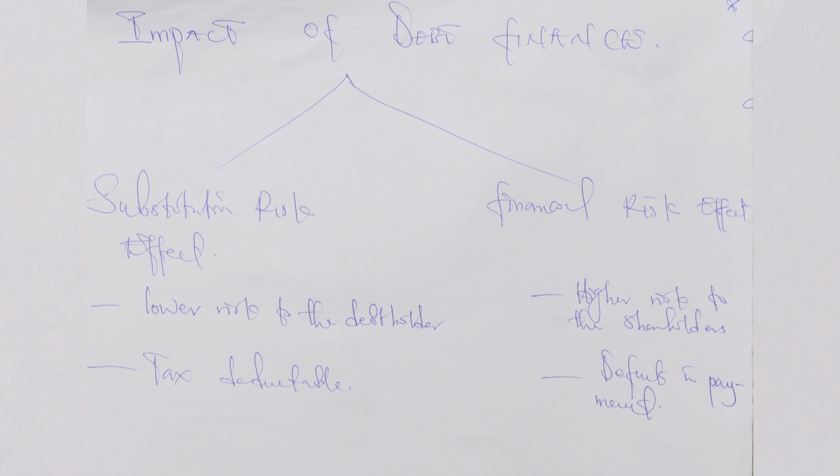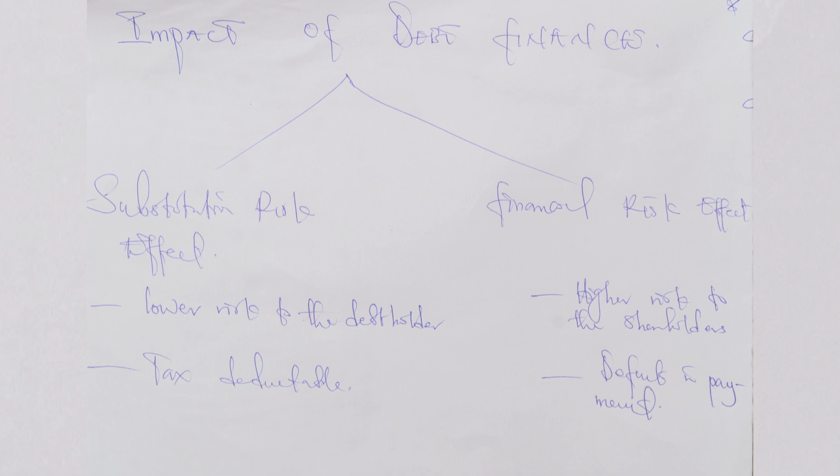That is why more companies prefer going for the substitutional risk effect, whereby they introduce more debt finance into their company in proportion to the amount of cheaper equity in order to make the WACC fall. Now, one thing we should know is that an increase in risk will be suffered by shareholders, and as such, we expect the KE to rise, and as the KE rises, we expect the WACC to rise, and when the WACC rises, we expect the market value of the company to fall. Whatever we do affects the WACC, either rising or falling.